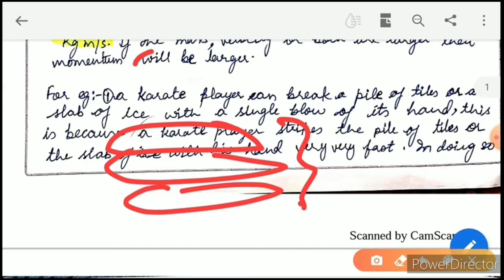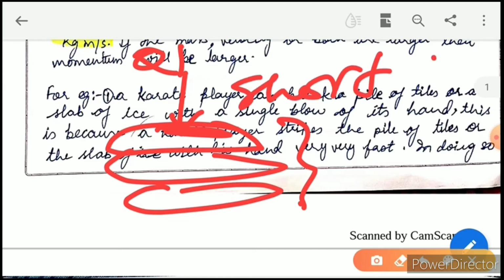He applies force with his hand very fast in a short duration of time. And when it touches the tiles, suddenly, in a short time interval, the momentum comes to rest, it becomes 0.